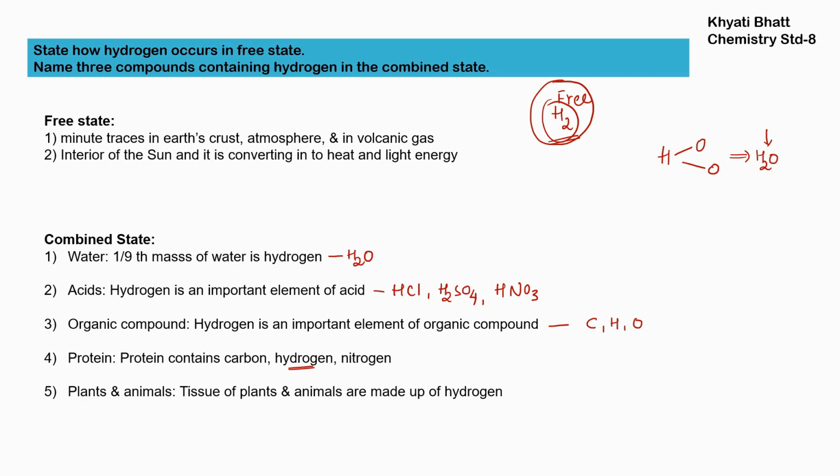Tissues of plants and animals are made up of hydrogen. So in combined state, if you want to write a molecular formula, you can write H2O in water, and the formulas of all these three acids. And for organic compound, we can write C6H12O6, glucose. So all these compounds contain combined form of hydrogen.